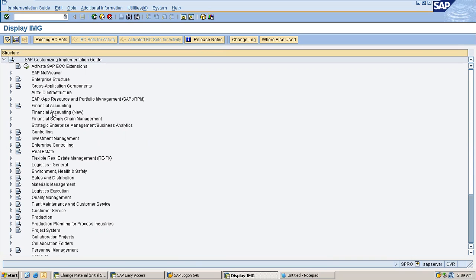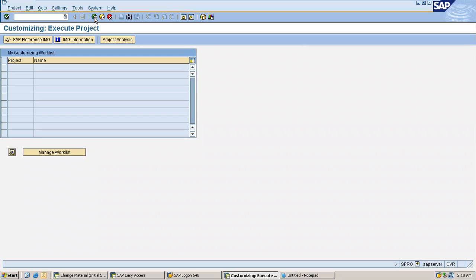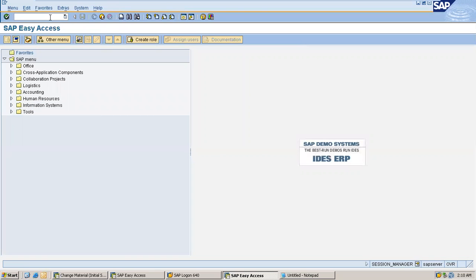So coming back to the customizing menu, this is where all consultants work, be it a sales and distribution consultant, a finance consultant or a materials management consultant. Everybody works here. This is your customizing menu. Coming back to the basics, the customizing menu and the business menu, that is the easy access menu, why do we need to differentiate? A consultant will have access for easy access.